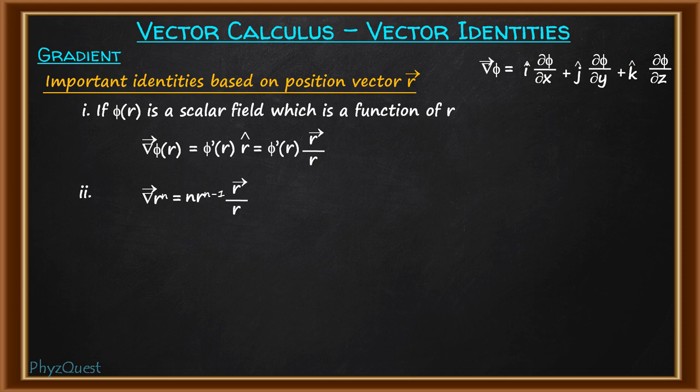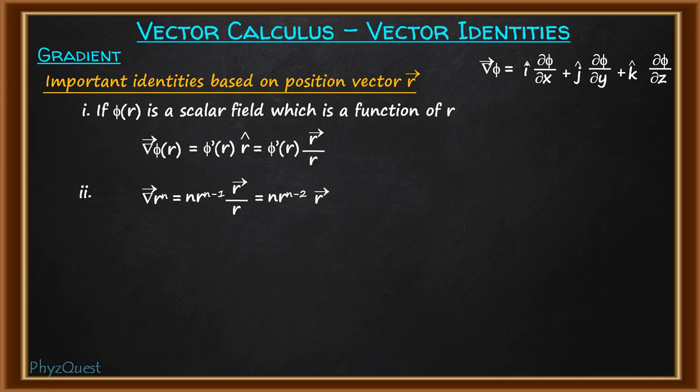So ultimately this will be equal to n r to the power n minus 2 into vector r. Now this expression, gradient of r to the power n is equal to n r to the power n minus 2 into vector r, can also serve as a general formula for different powers of n in the case of position vector r.